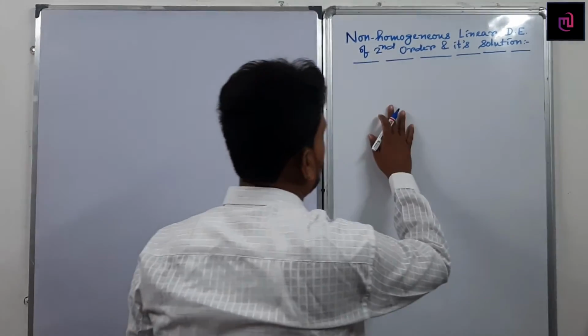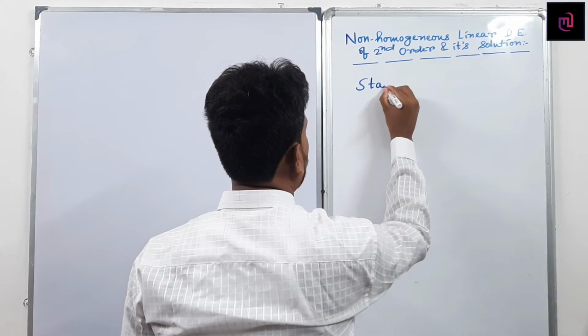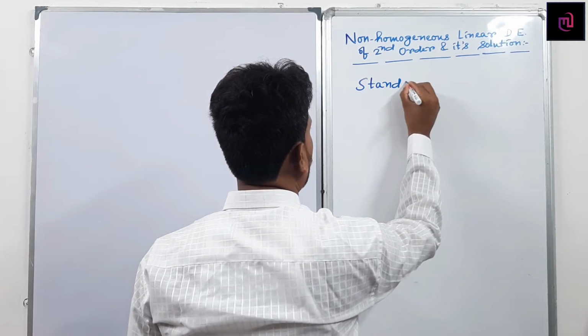So what is the standard form in this case? Can I write the standard form?